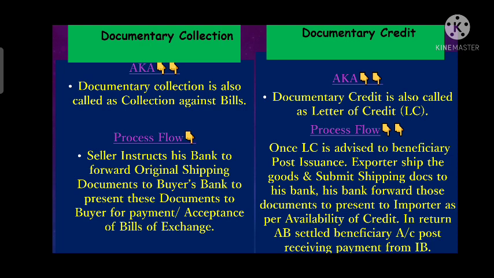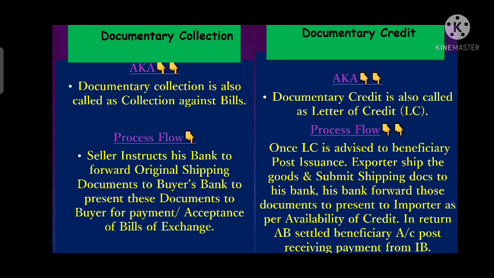So what is documentary credit? When the importer's bank issues an LC on behalf of the importer, it undertakes that if the importer does not pay, then it will pay the exporter. But the exporter has to submit the specified documents which are mentioned in the terms and conditions of that credit. If the exporter submits those documents and they comply with the terms and conditions of that credit, then the issuing bank will make the payment.